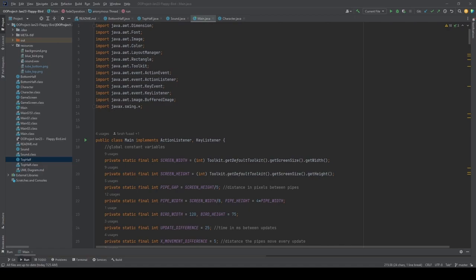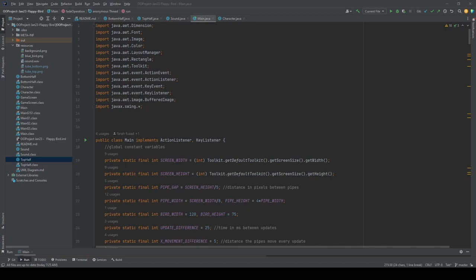The action listener interface is the listener interface for receiving action events. The class that is interested in processing an action event implements this interface, and the object created with that class is registered with a component using the component's addActionListener method.